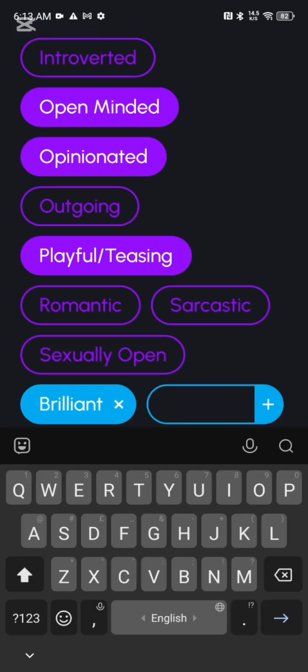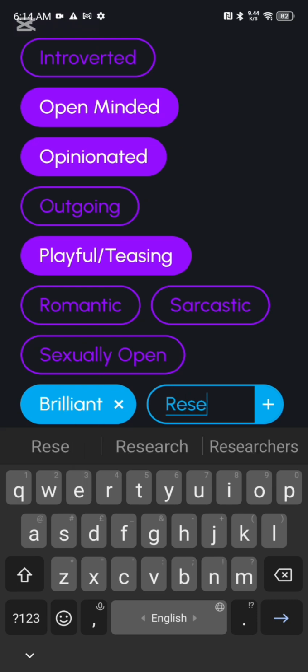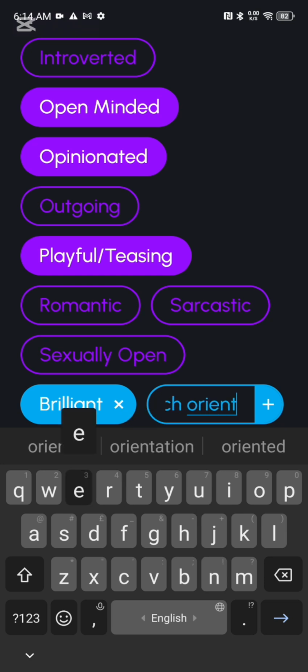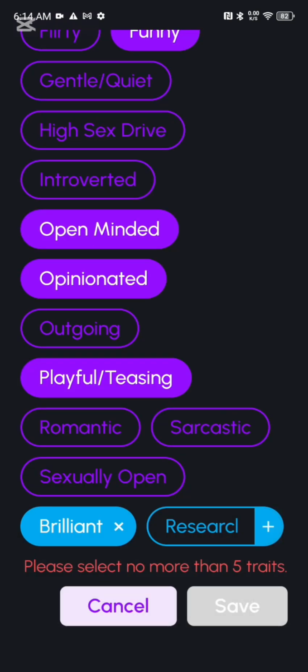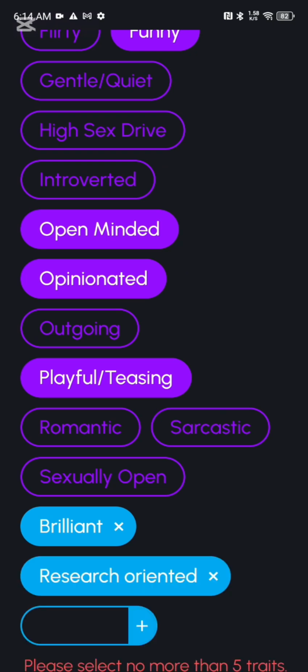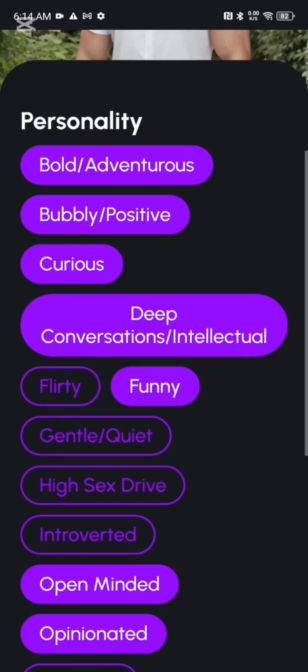So pick, and if the options that are stated are not yours, you can decide, I want somebody who is research oriented, I want somebody who is brilliant, I want somebody who is academically inclined, I want somebody who is highly religious, I want somebody who is skillful in entrepreneurship activities, or anything whatsoever. So once you pick, your options must not be more than 5.